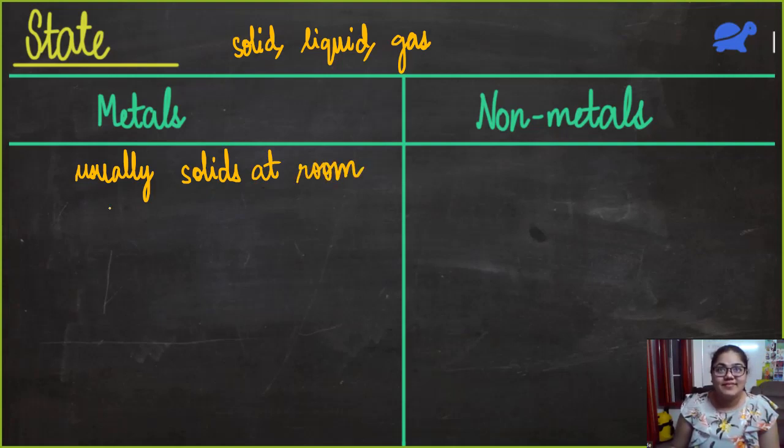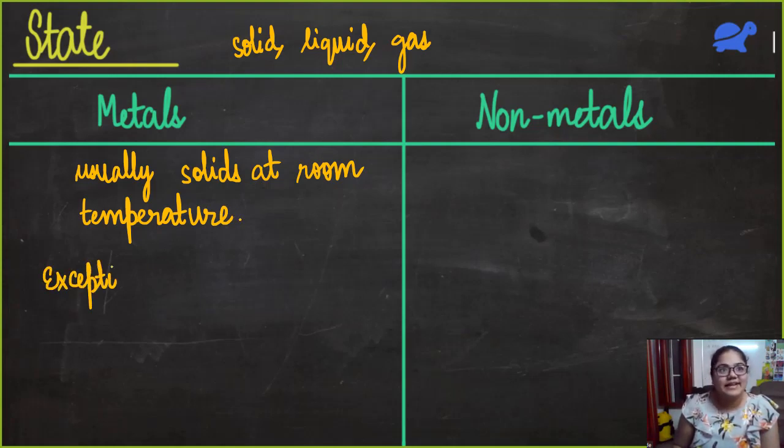Mercury, yeah, very good. One of the metals which is liquid at room temperature is mercury, Hg. We know, right? In thermometers we use mercury. So mercury is liquid at room temperature.